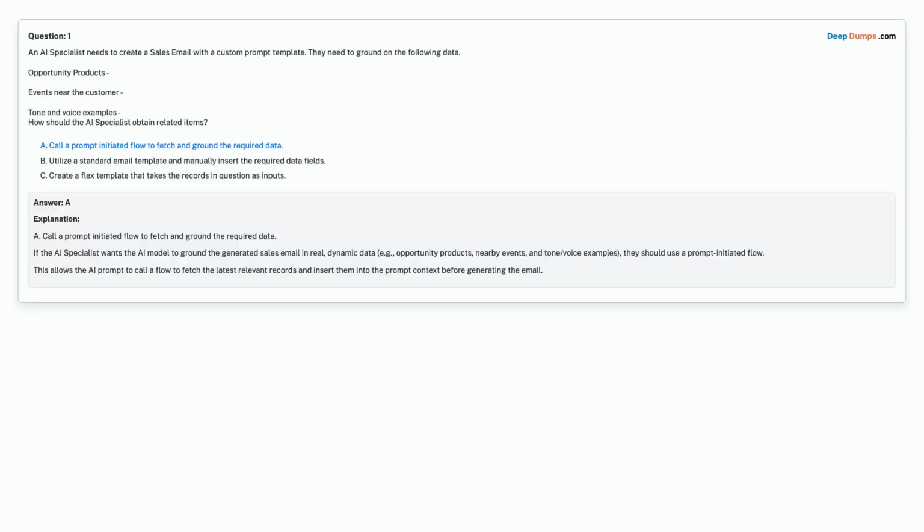Correct answer is Option A. Call a prompt initiated flow to fetch and ground the required data.